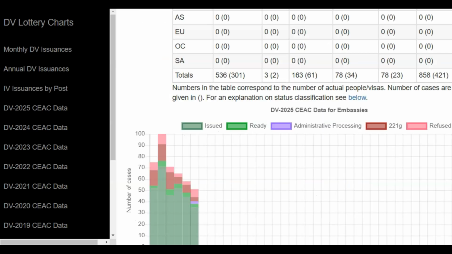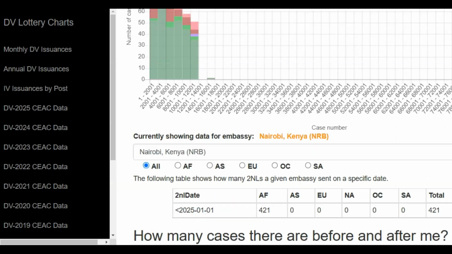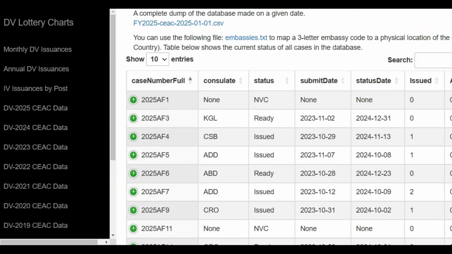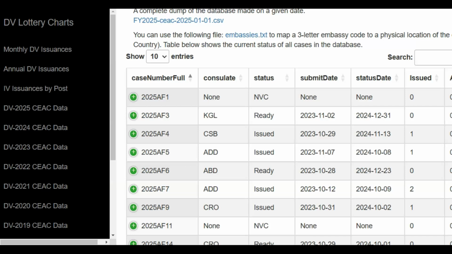And then finally, at the bottom of this page, we have the table that shows the different status of each individual case in the DV 2025 program. For example, taking case number 3 from the Africa region, it could be your case. We see that that case is to be interviewed at the U.S. Embassy in Kigali, Rwanda. That case is currently ready for interview. The same can be done for every other case.